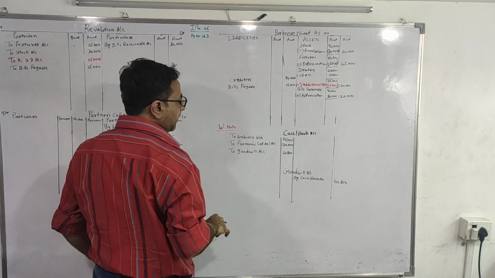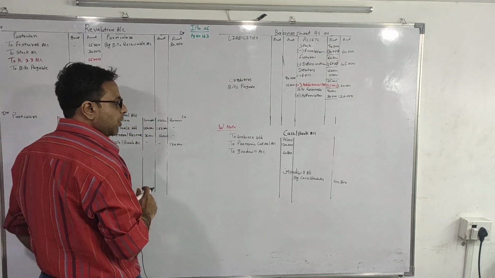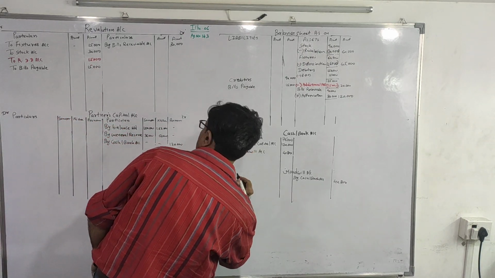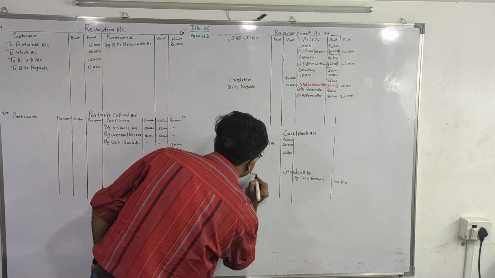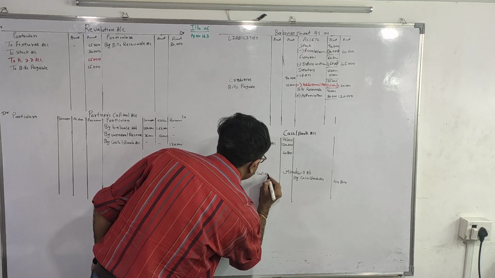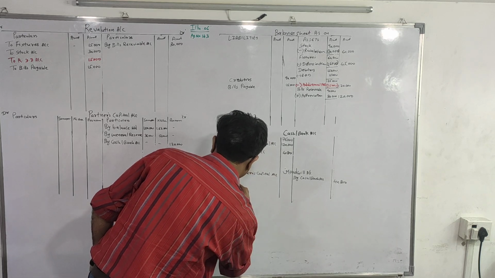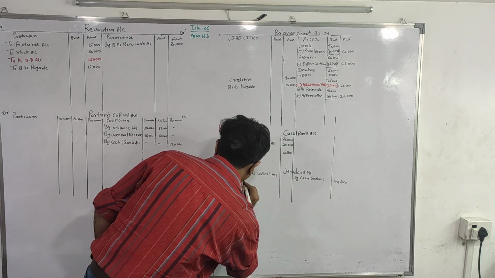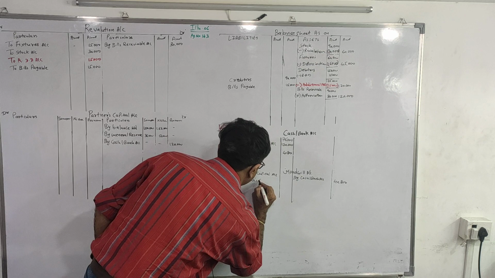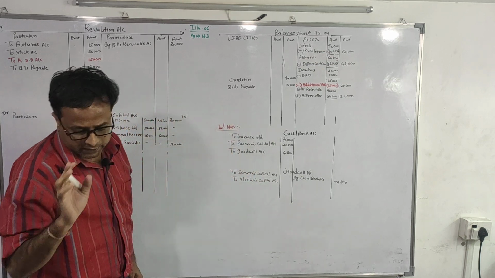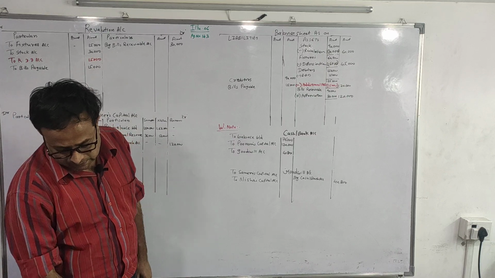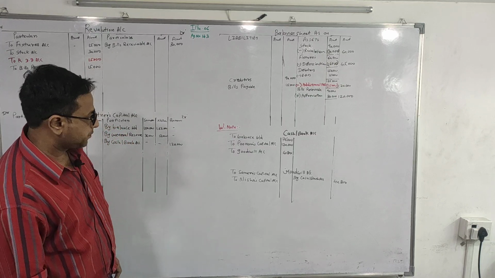And the second entry will be goodwill account debit to old partners. To Samir's capital account and to Nisha's capital account in their old ratio. Which ratio? In their old ratio.